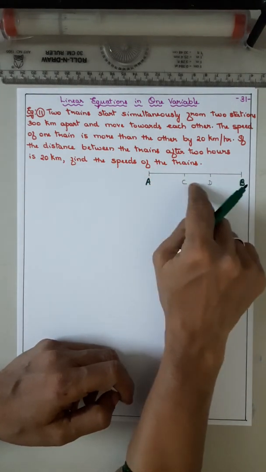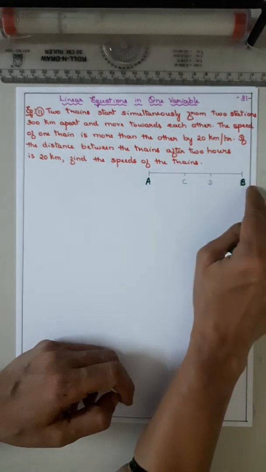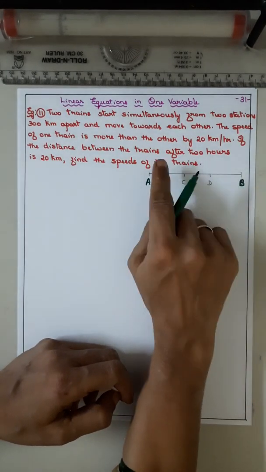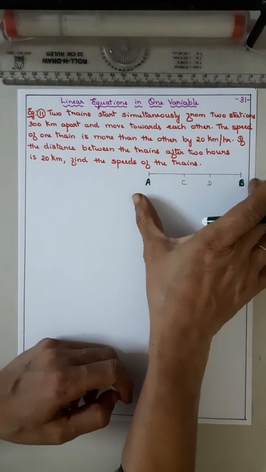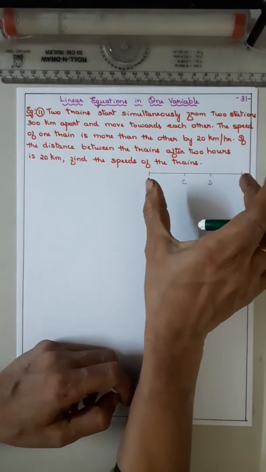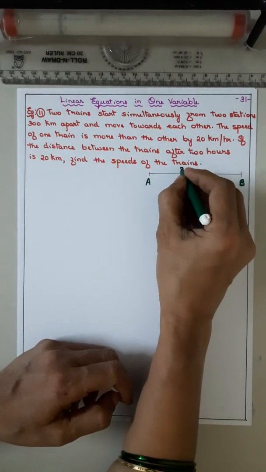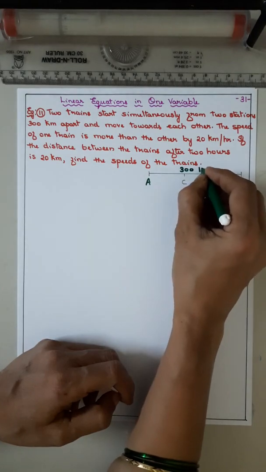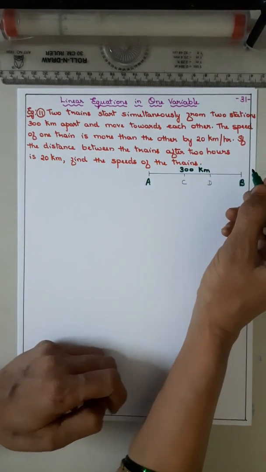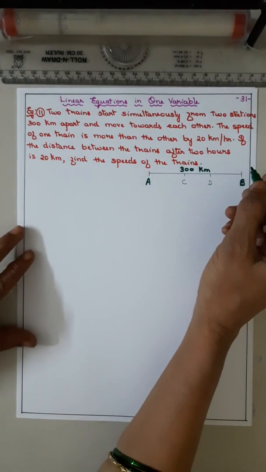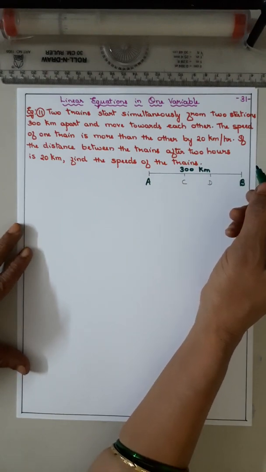A will be moving from left to right, and B from right to left. These are the two stations A and B, 300 kilometers apart. So the distance between the two stations is 300 kilometers.